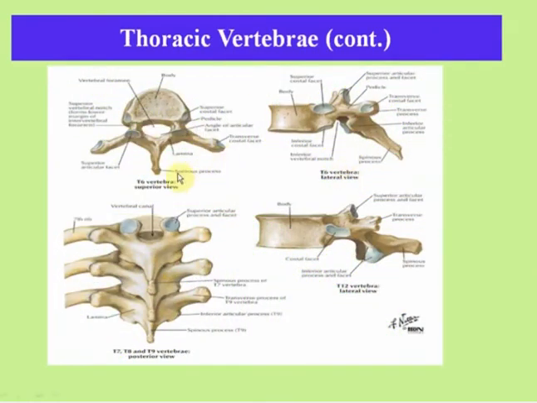You can see here the picture of different thoracic vertebrae. This is the superior view of the T6 vertebra. This is the lateral view of the T6 vertebra. These are the T7, T8 and T9 vertebrae. This is the posterior view. This is the T12 vertebra in lateral view.